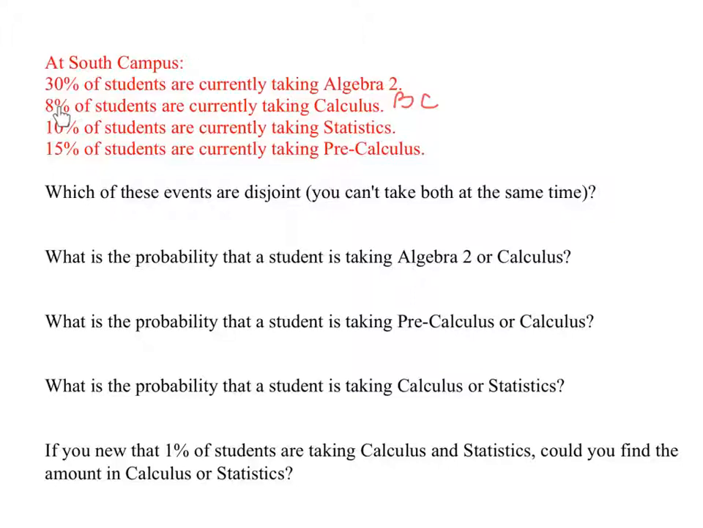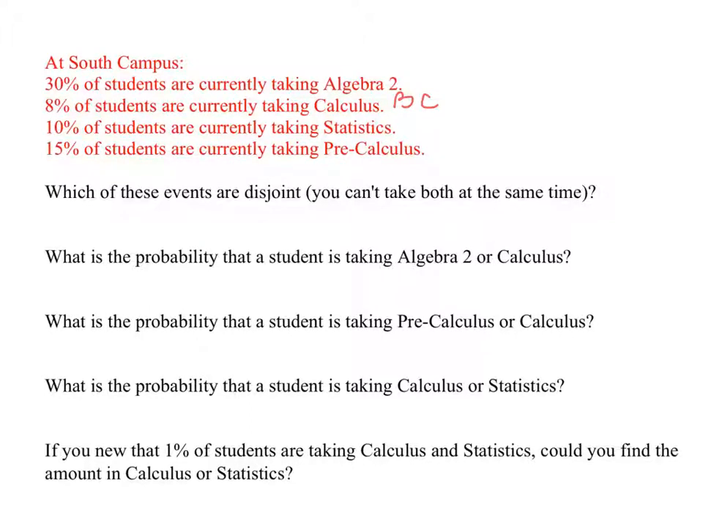Algebra 2 and Calculus are disjoint. You can't take both at the same time. Algebra 2 and Pre-Calculus and Statistics are disjoint. You can't take them at the same time. Algebra 2 and Pre-Calculus are disjoint. Calculus and Pre-Calculus are disjoint. You can't take them at the same time. However, you can take Calculus and Statistics at the same time, and you can take Statistics and Pre-Calculus at the same time.